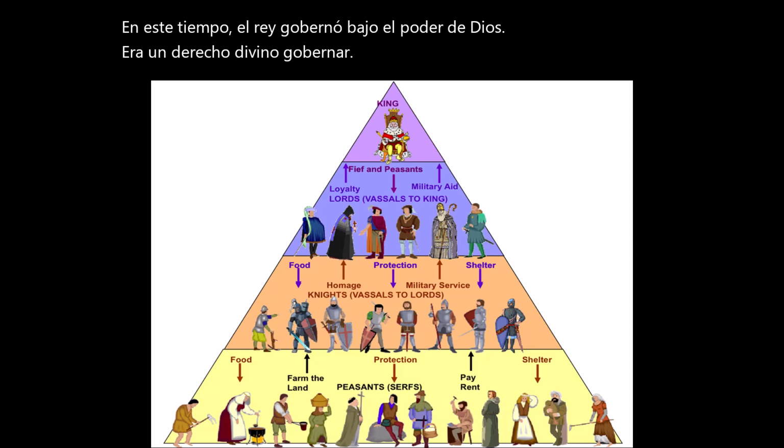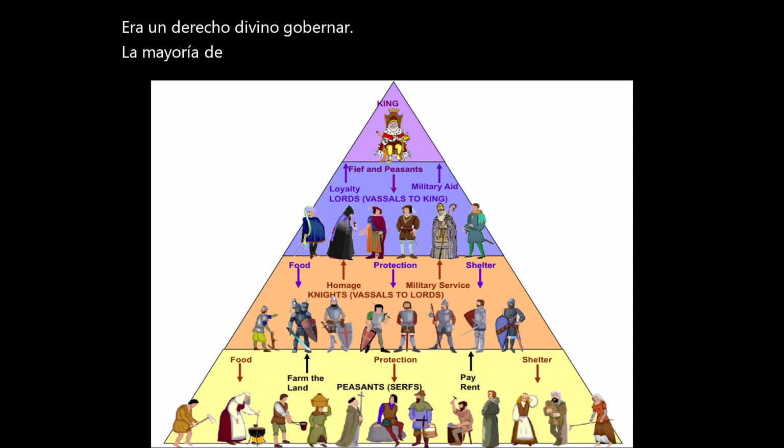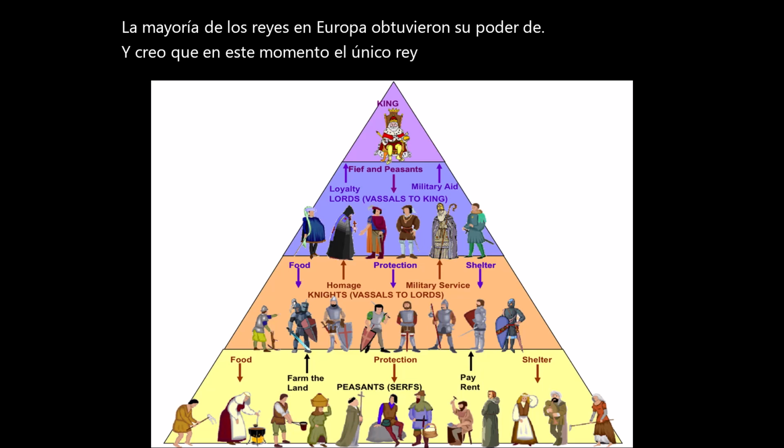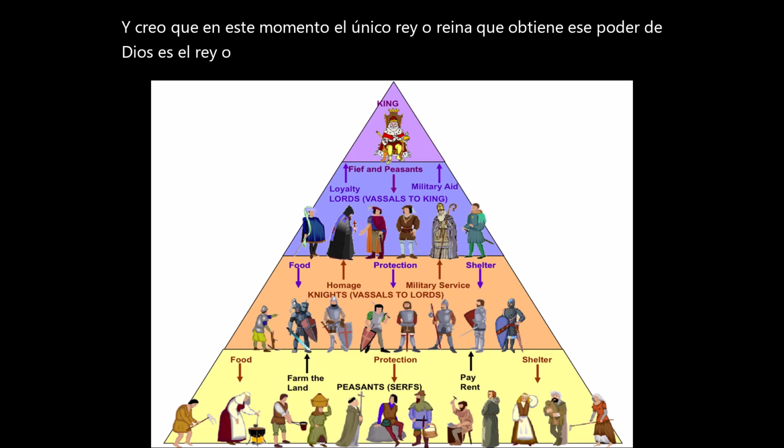Most kings in Europe got their power from God. And I believe right now the only king or queen who gets that power from God is the king or queen of England, which is interesting because it's quite an old idea.